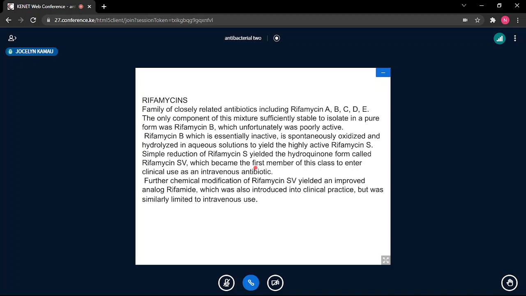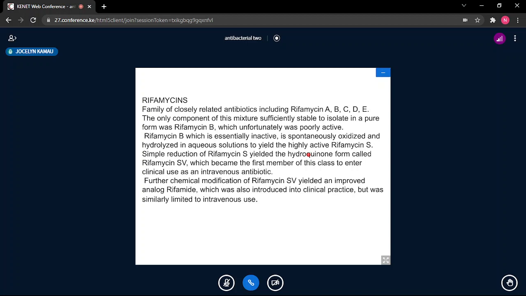Of course, you have done routes of drug administration, and you know the dangers of IV use, the cost implications, and the dangers that can occur. Further chemical modification of rifamycin SV yielded an improved analog like rifamide, which was also introduced into clinical practice, but was still similarly limited to intravenous use. So here we have started with B, gone to S, gone to SV, and gone to rifamide.